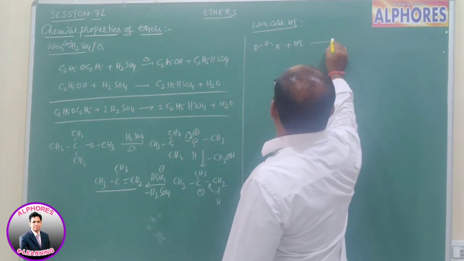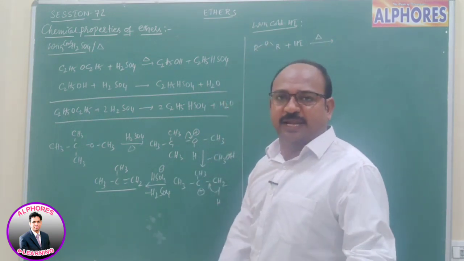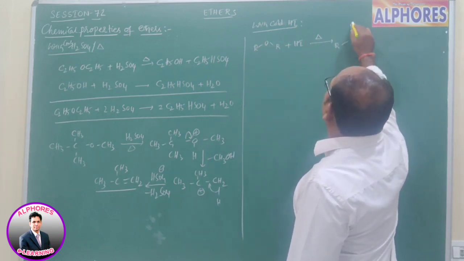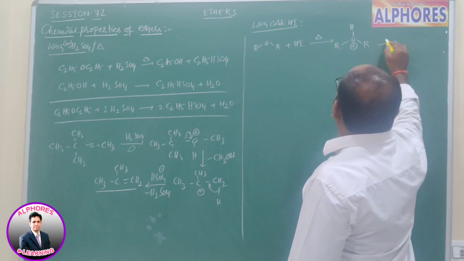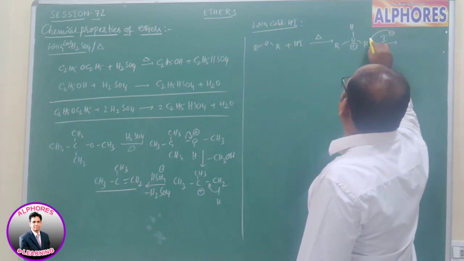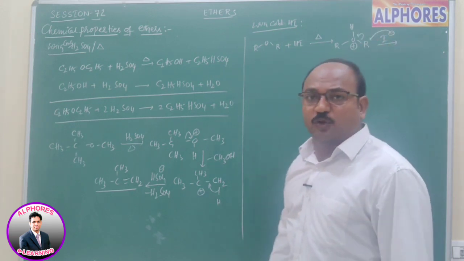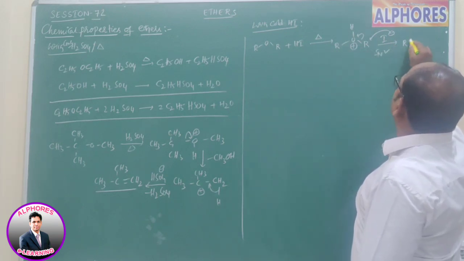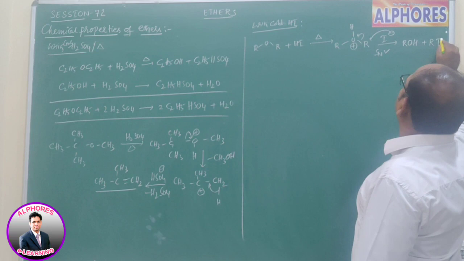Now with HI and heat, what happened? First protonation takes place, giving ROR H plus, later I minus, which is left, attacks this alkyl group. Again the reaction is an SN2 mechanism, and we are getting ROH plus RI.